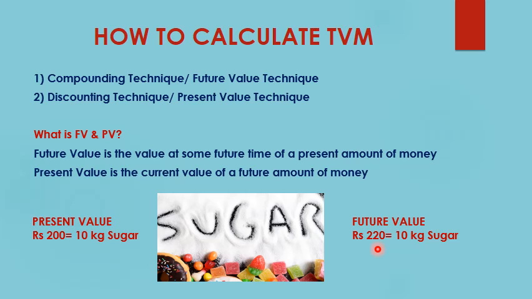So a point to be noted here is that the amount of sugar, that is 10 kg of sugar, is same in both the case, but the value of money, that is rupees 200 and rupees 220, have changed. So I can say that the rupees 200 which I am having presently right now, in future its value is going to become rupees 220, or I can say that the future value of rupees 200 in present time is rupees 220, and the reverse of it will also be like rupees 220 which I am having in future, its present value will be rupees 200, right?